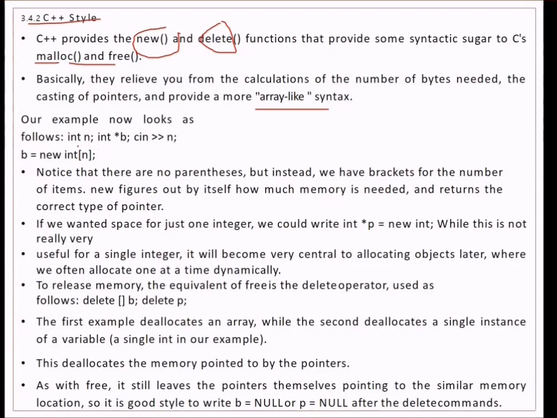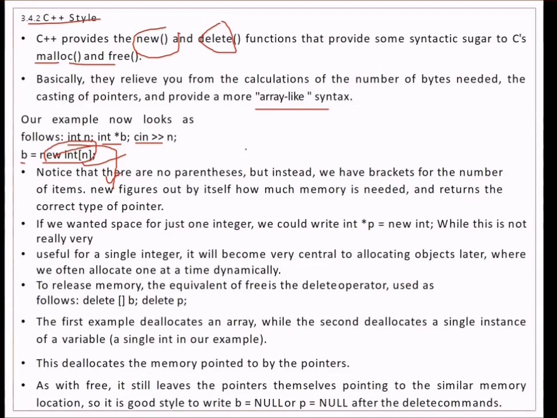For example, with int n, int *b, and cin, all we have to do is b equal to new int[n]. So there are no parentheses, but we use these brackets for the number of items. The new operator figures out by itself how much memory is needed, and returns the correct type of pointer. You don't need to cast the pointer.